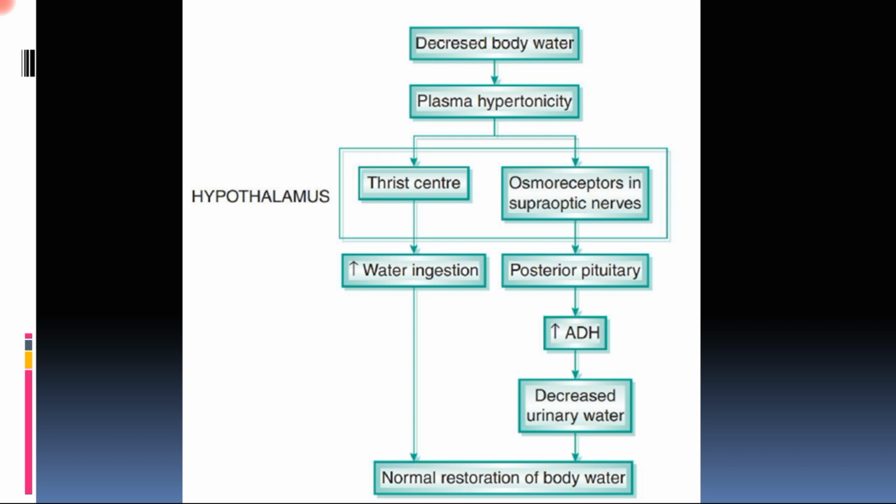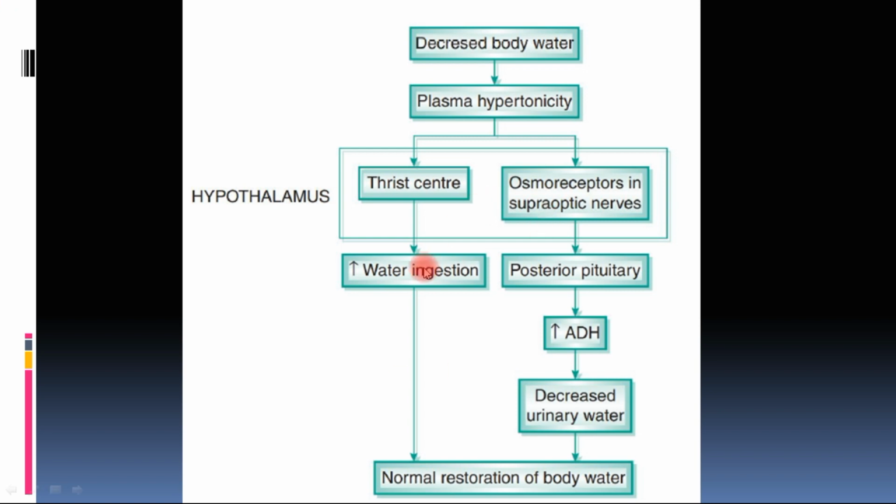This is not because of a change in plasma hypertonicity, but because the receptors present in the oropharynx and esophagus go to the thirst center and inhibit it. So the thirst is quenched immediately after drinking water, even though the plasma hypertonicity has not returned to normal.